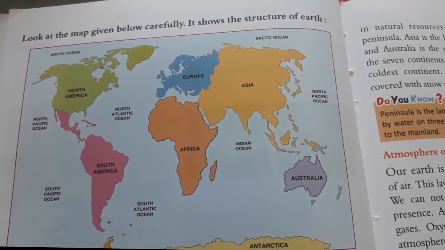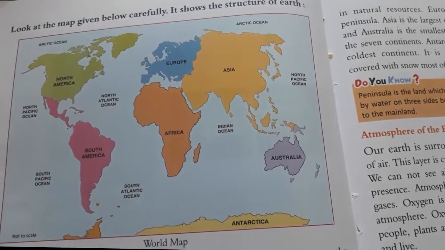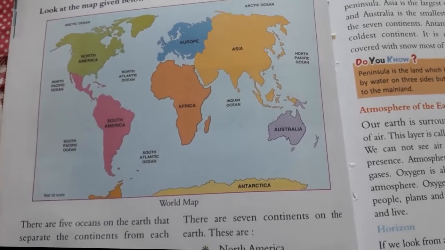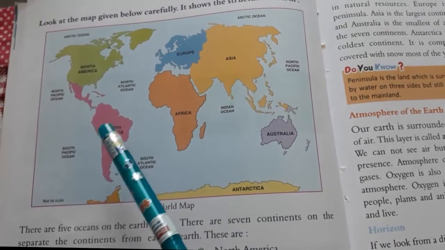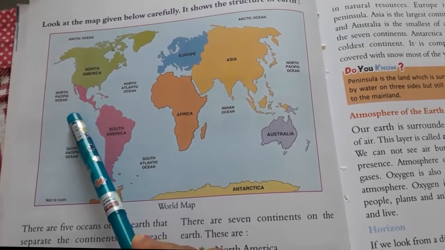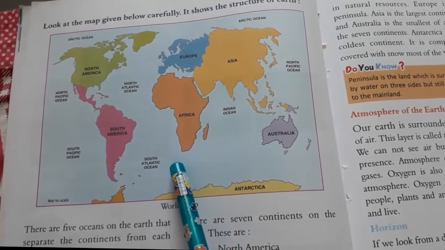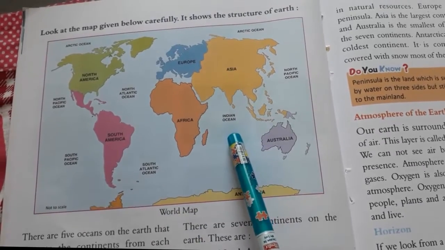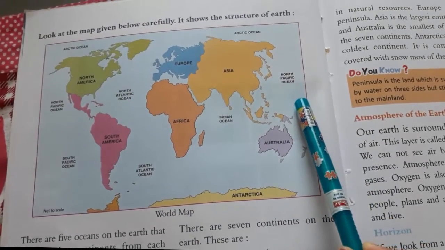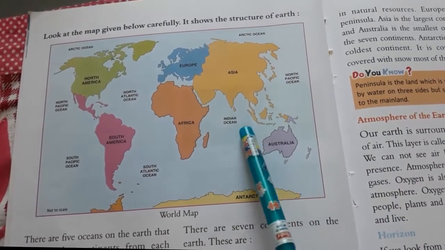Now look at the map given below carefully. It shows the structure of earth. There are 5 oceans: North Pacific Ocean, South Pacific Ocean, South Atlantic Ocean, North Atlantic Ocean, Indian Ocean, Arctic Ocean, and 7 continents.